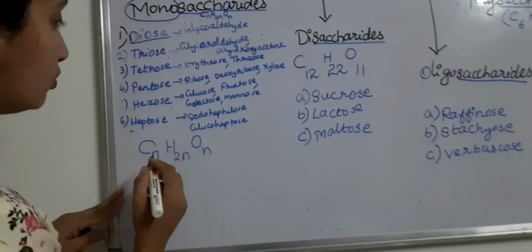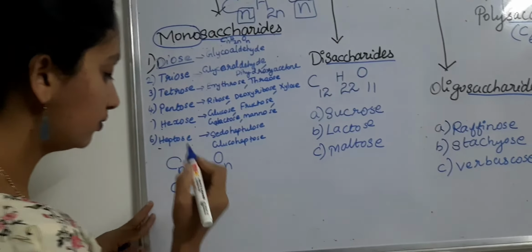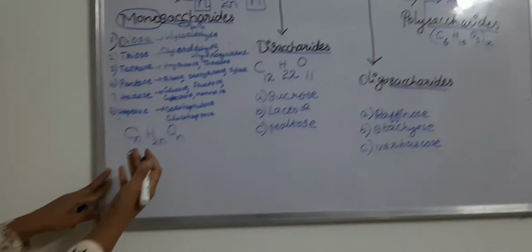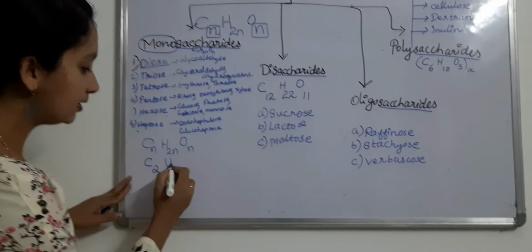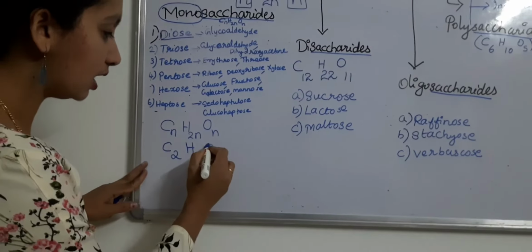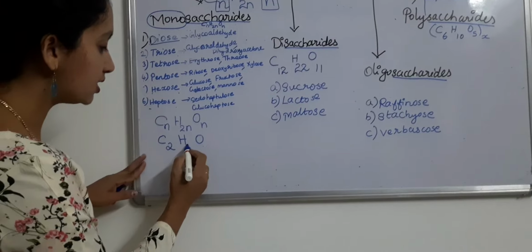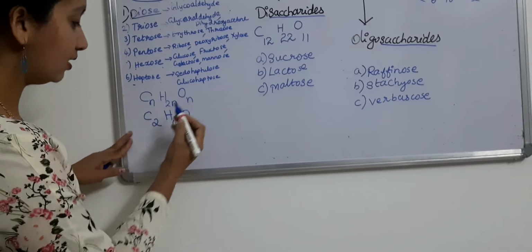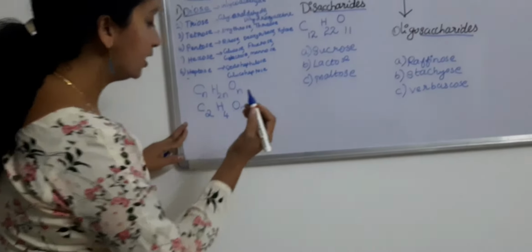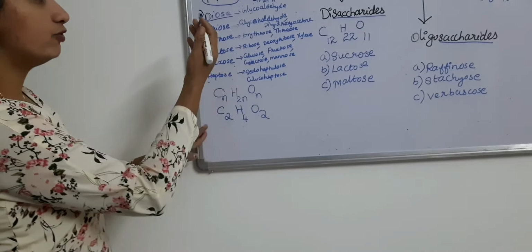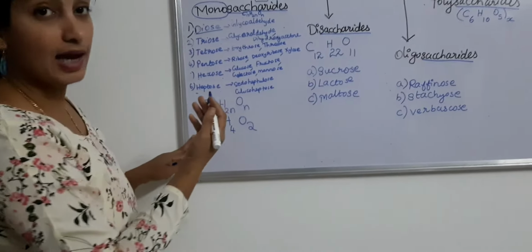So for diose, how do we represent this formula? We should write carbon 2. Once you know the number of carbon atoms, we can write the remaining hydrogen and oxygen atom counts. 2n means 2 into 2, it is 4. Here n, the same number as carbon atoms, is 2. Same way we can write for triose, tetrose, pentose, hexose and heptose.